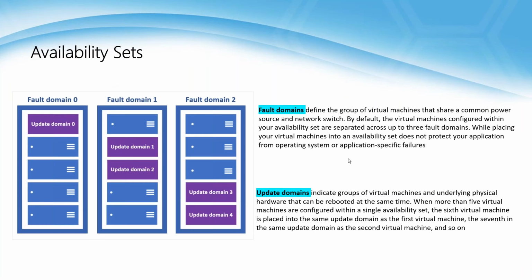So here we need to observe fault domain, which will address power source issues and network switch issues. The other one, update domains, which address scheduled update issues.